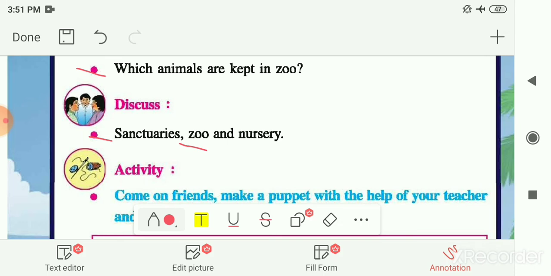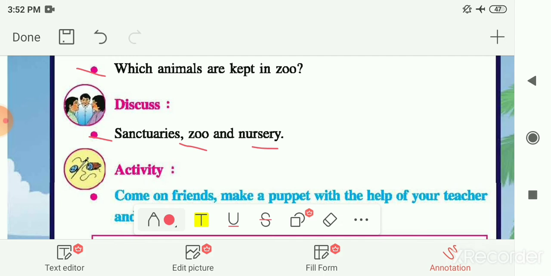And in the zoo, the animals can be bought, then after they can be sold, and they can make them breed, and these are obtained to satisfy the interest of the zoo. According to their interest, they are using the animals, we can say, for entertainment. So this is the zoo.